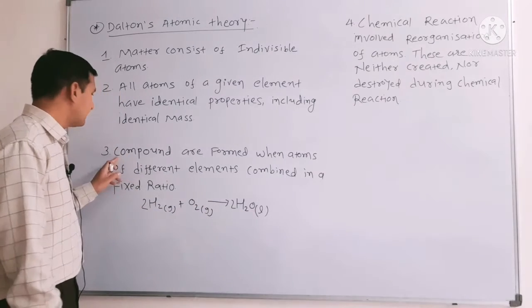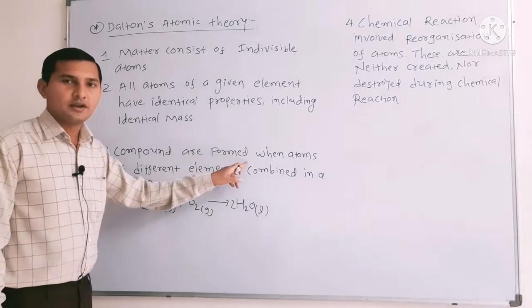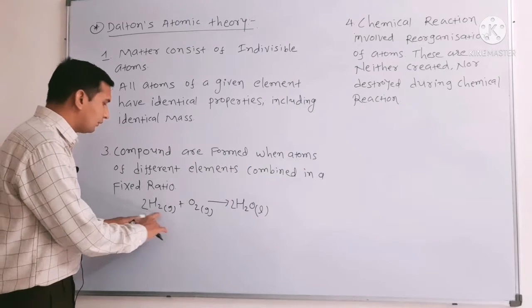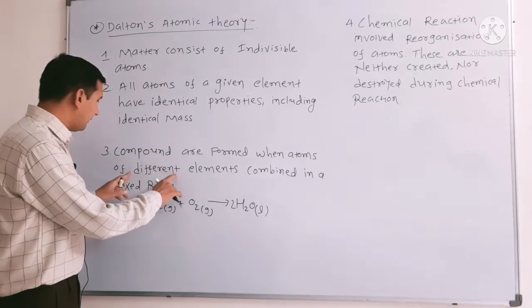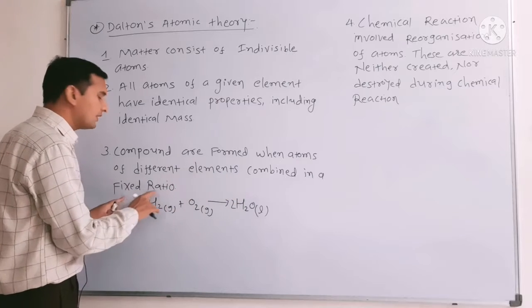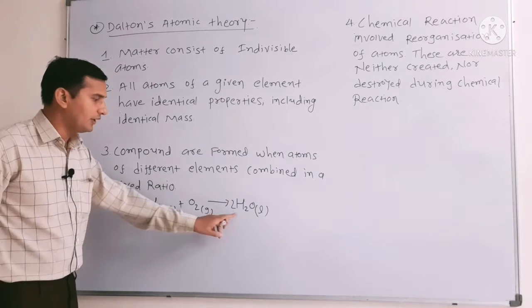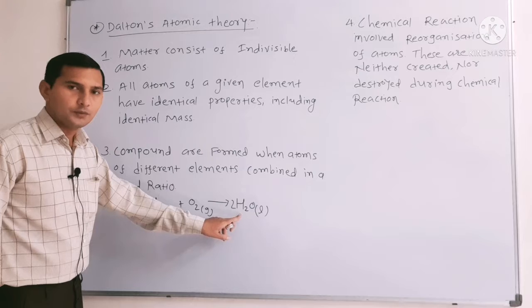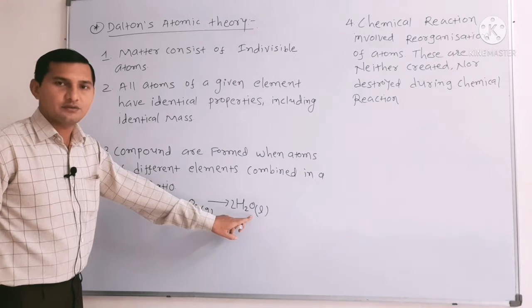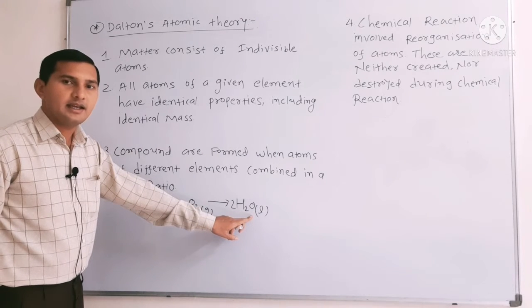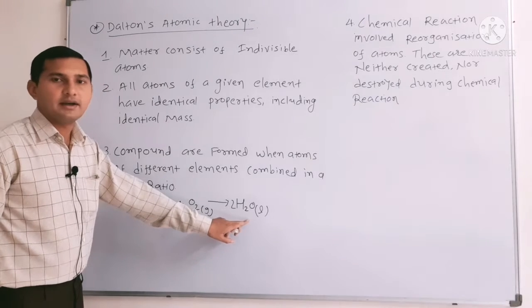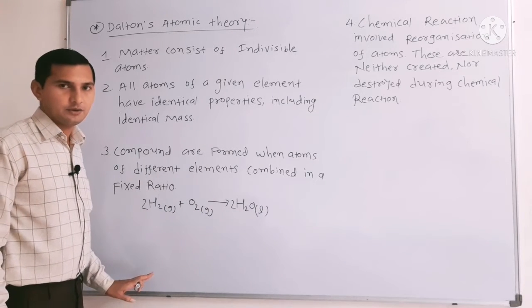So this third law means compounds are always formed when atoms of two different elements combine in a fixed ratio. So the ratio of hydrogen is 2 and the ratio of oxygen is 1. So the ratio of the two different elements is 2:1 in the given molecule.